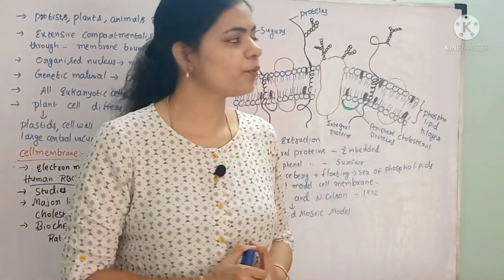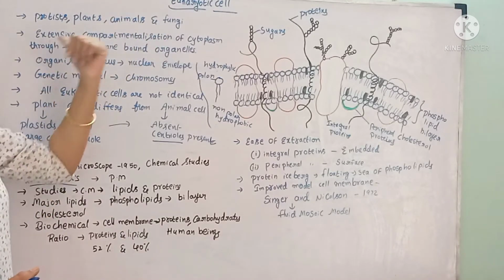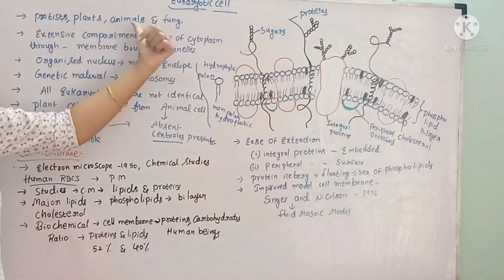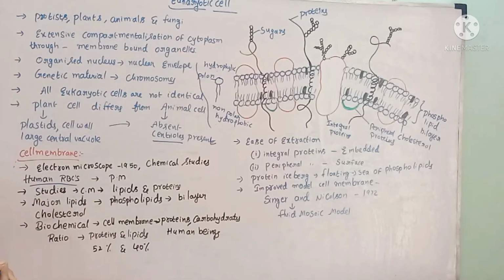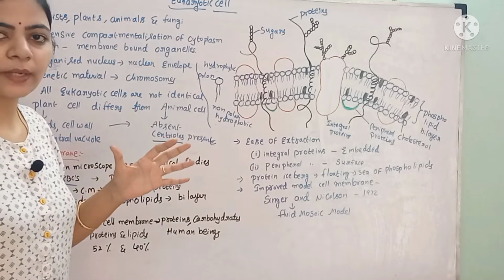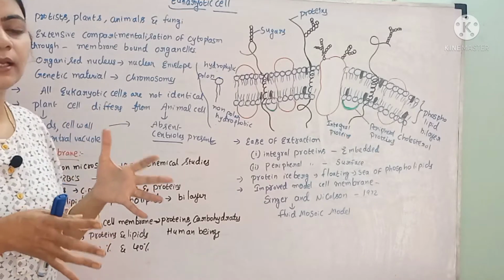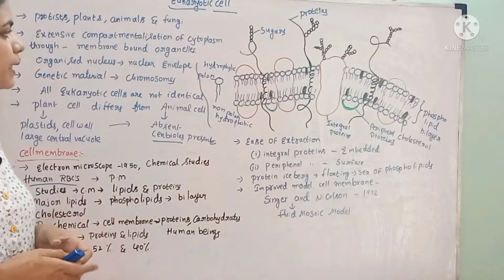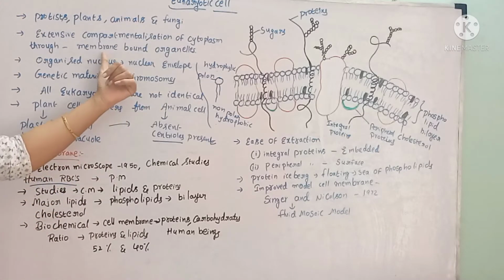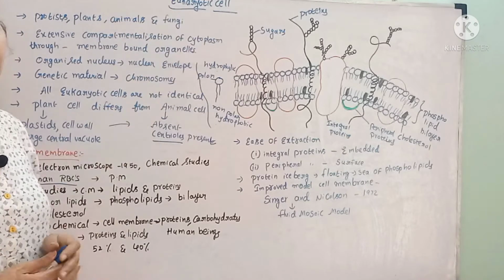Now we will see what is included in the eukaryotic cell. So what are the living organisms included in this? Protists, plants, animals and fungi are included in the eukaryotic cell. Inside the cell, within the cytoplasm, the different cell organelles are compartmentalized. That means they are individually separated by a membrane. Hence, membrane-bound cell organelles are present in the eukaryotic cell.